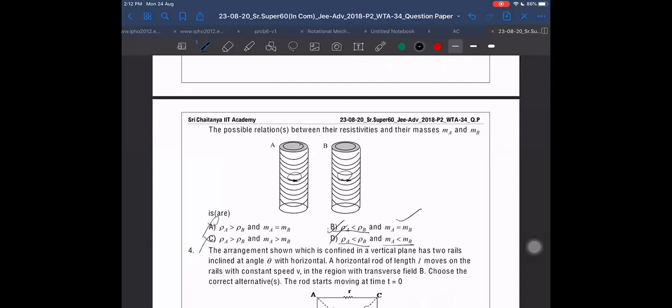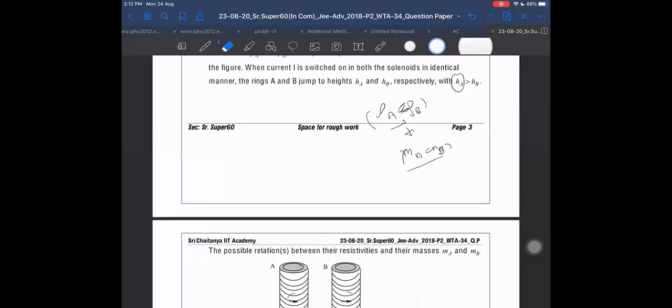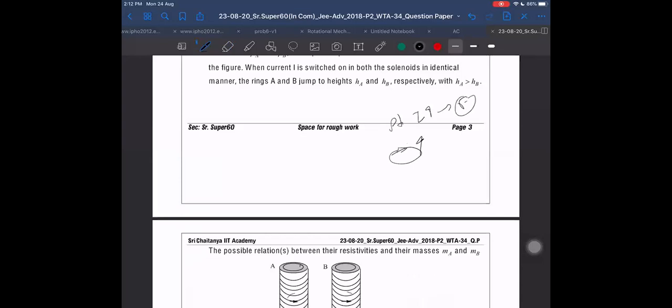What is the answer given? BD only. So you don't think that there will be some numerical to solve; conceptually we can tell that less resistivity means more current induced. More current induced means more force of repulsion. More force of repulsion means it will jump higher up. Okay, right or not? And also mass. If more mass, then it will jump less high. Less mass, it can jump higher.